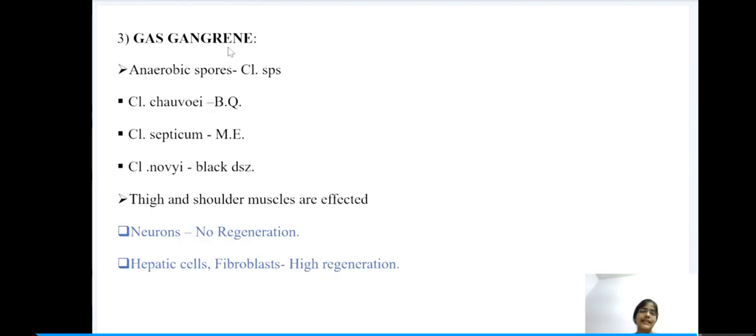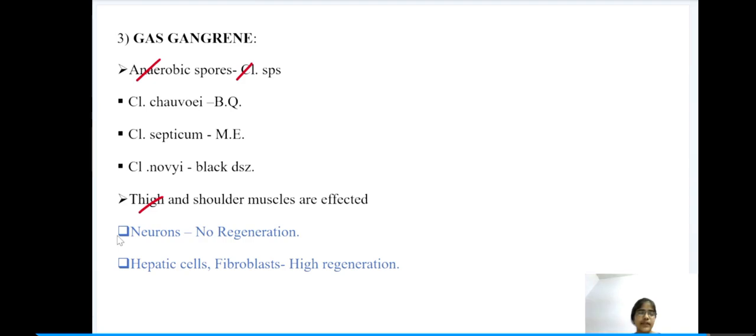Next we have gas gangrene. This gas gangrene is due to the action of anaerobic spores of the Clostridium species. Some of the species are Clostridium chauvoei, which causes blackleg, Clostridium septicum, which causes malignant edema, and Clostridium novyi, which causes black disease. In gas gangrene, commonly the thigh and shoulder muscles get affected.